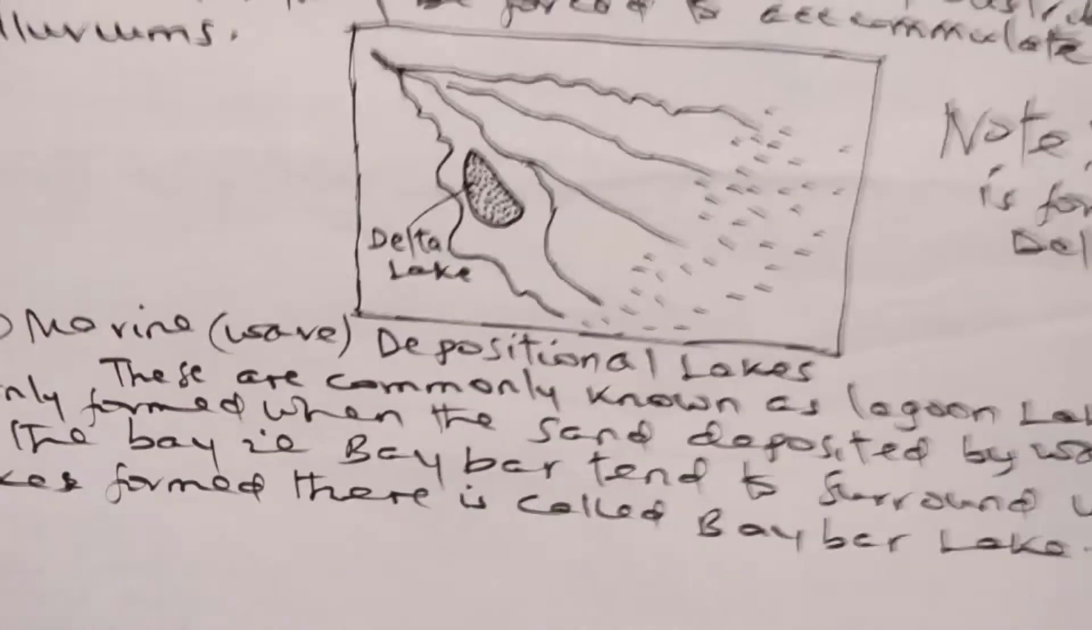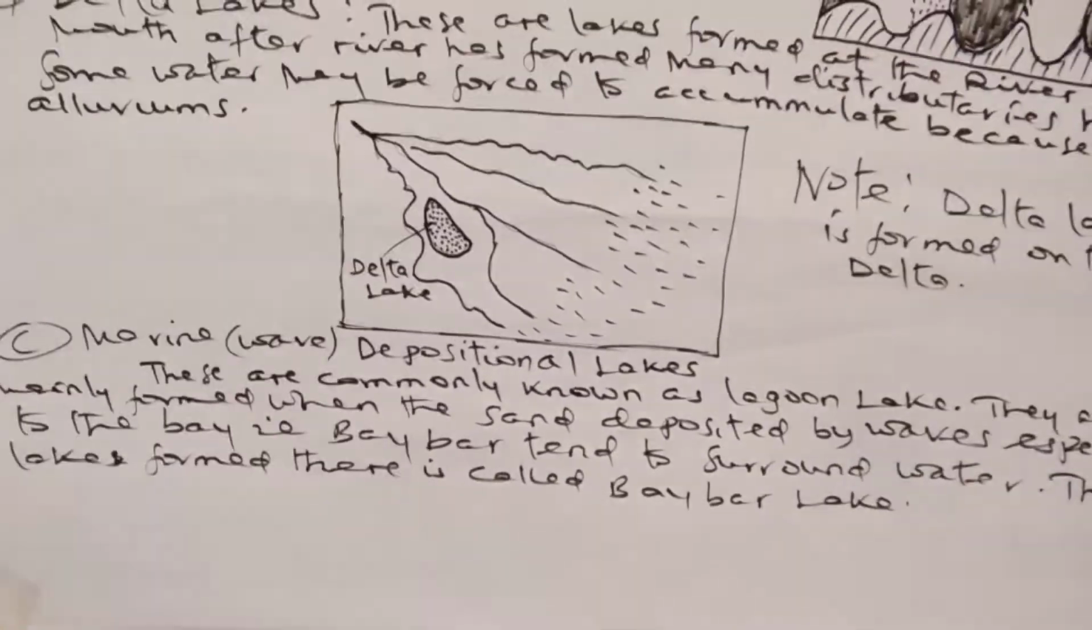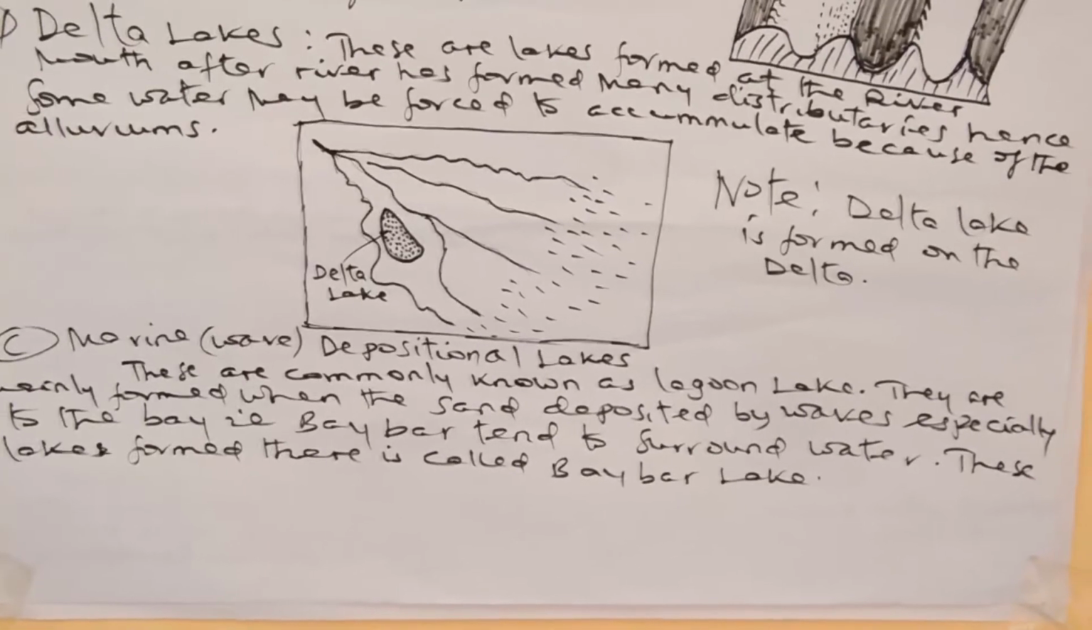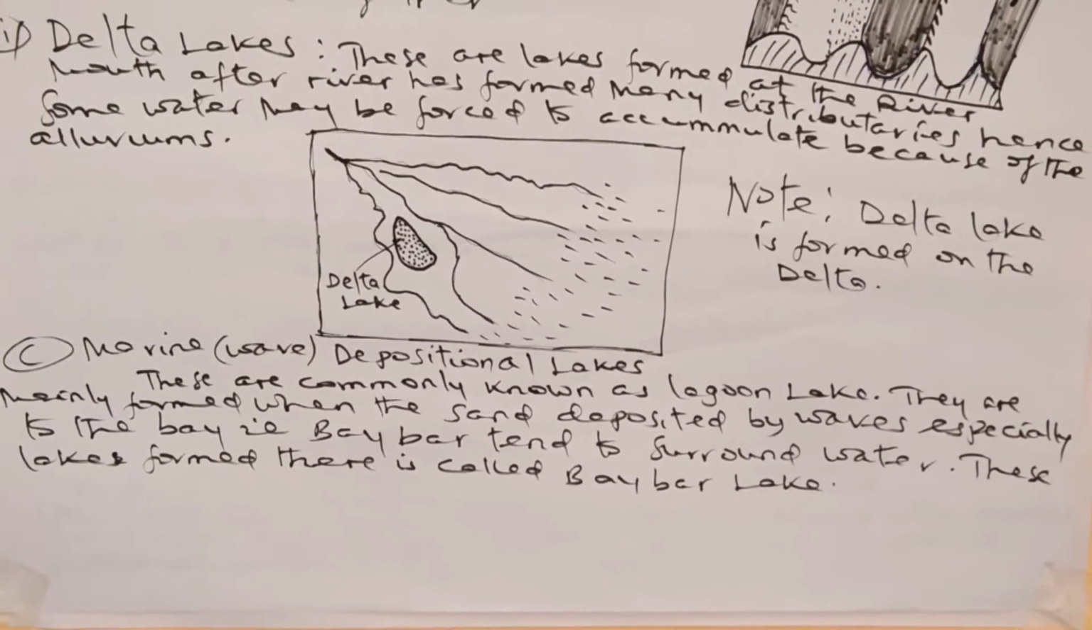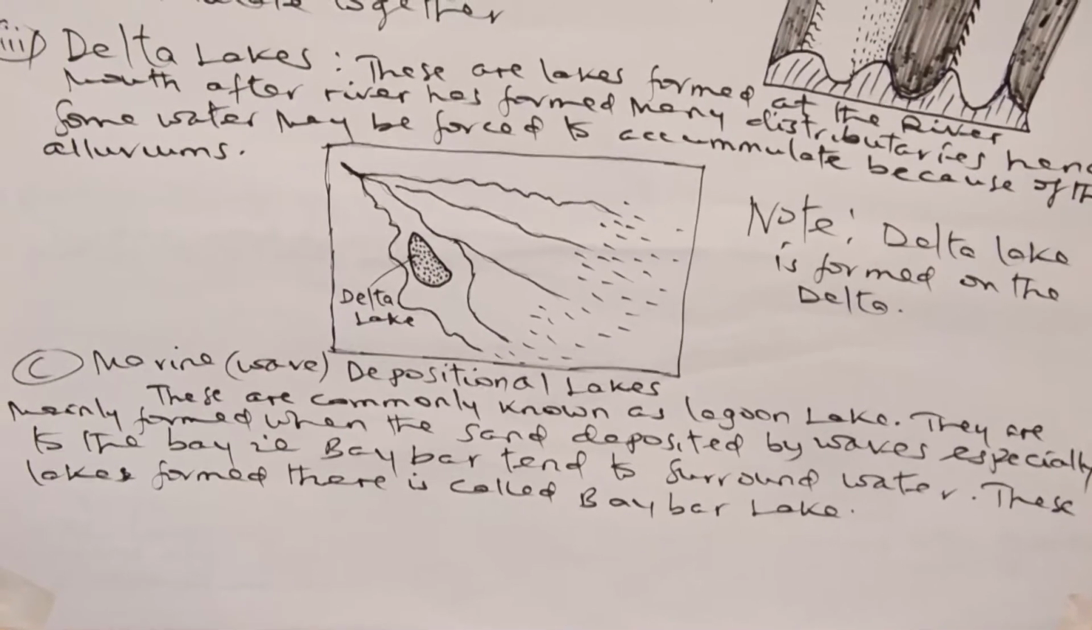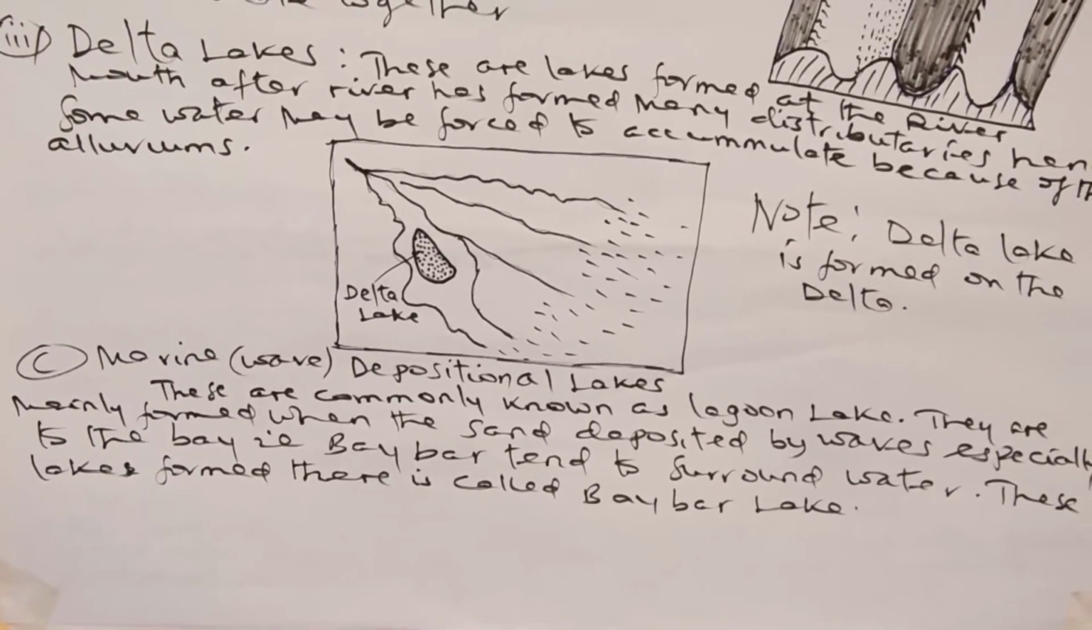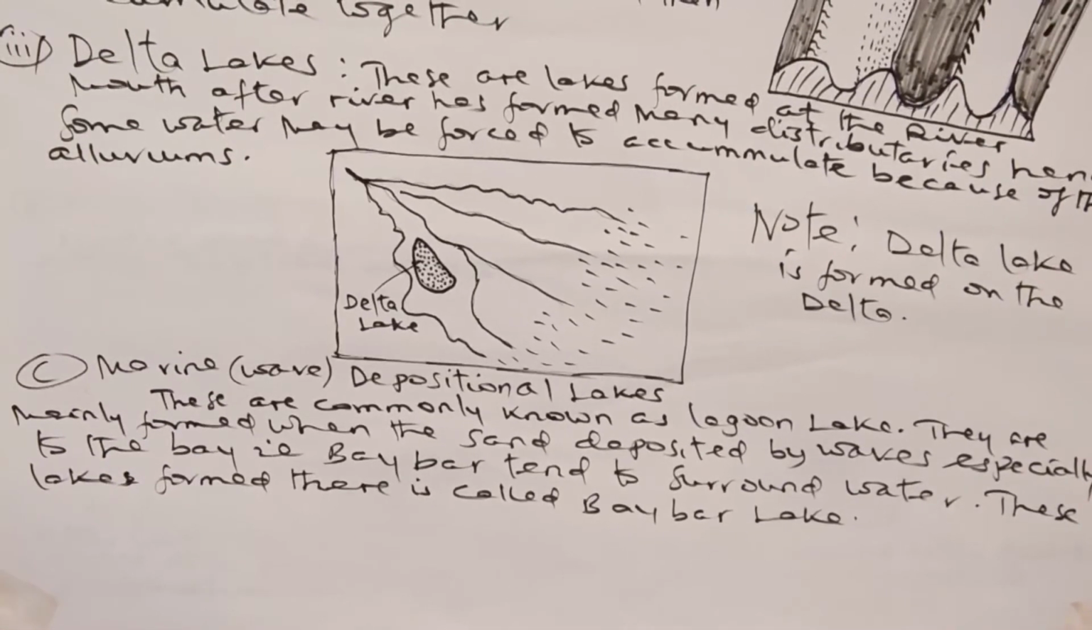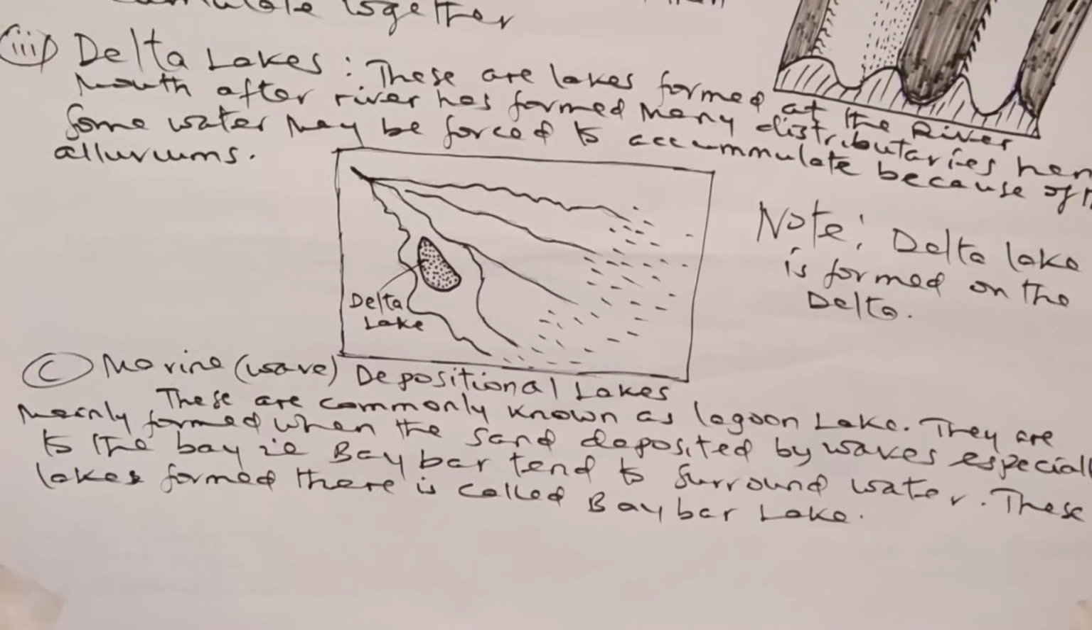Another is marine waves depositional lakes, which are commonly known as lagoons. As I told you, these are mainly formed when a sand or bay bar tends to surround the water. The lake formed there is called a bay bar lake.